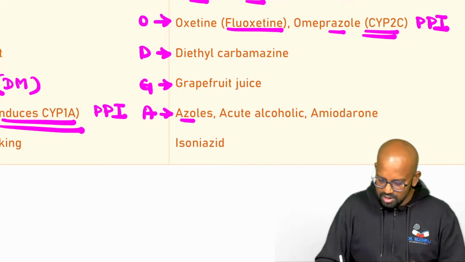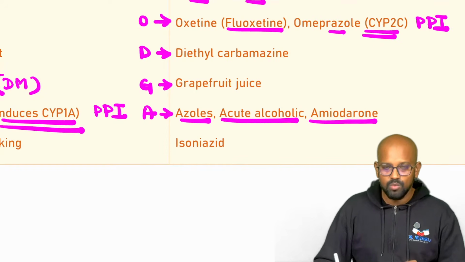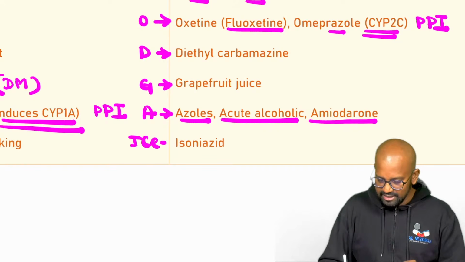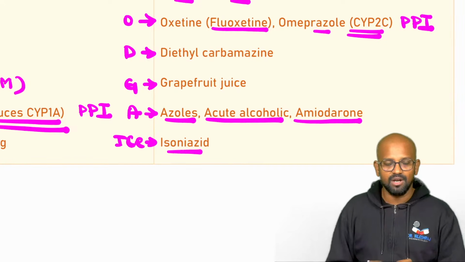A is for azole drugs. Azole drugs are antifungal drugs. Acute alcoholics, amiodarone, which is an antiarrhythmic, and I is for isoniazid, which is an anti-tubercular drug.